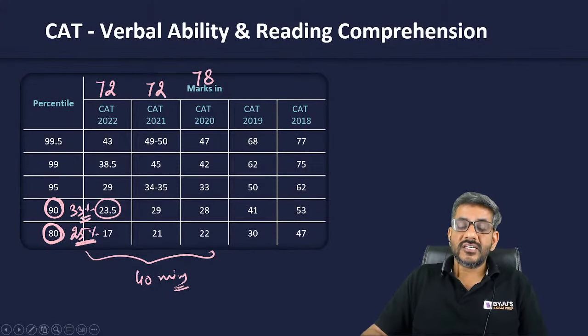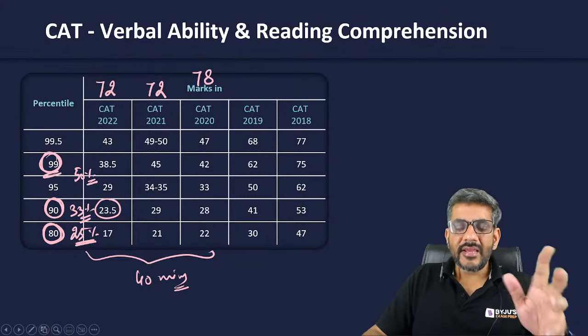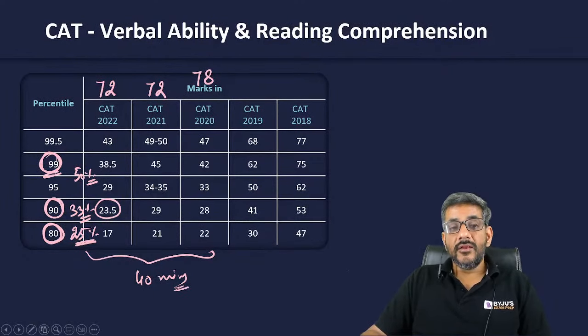If you complete one third of the section, you get something like 90 percentile in VARC. And similarly, if you do approximately 50% of VARC, you would be somewhere below 99, around 98 or 97. That is the kind of percentile that you will get in VARC.